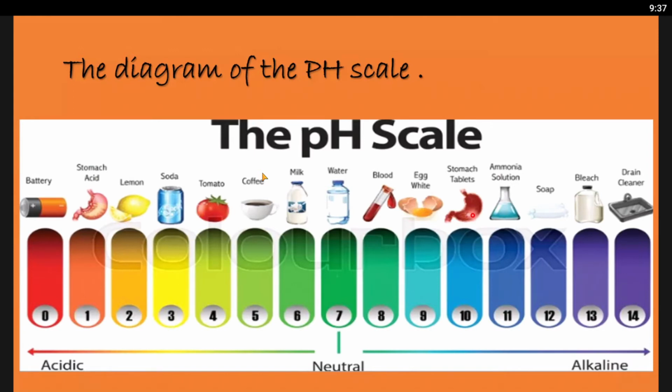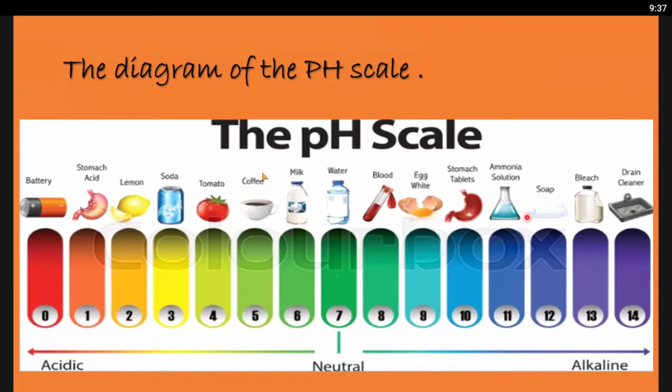Phenolphthalein or methyl orange are artificial indicators. Only with an artificial indicator can we compare whether something is acidic or basic. Even if we compare with natural indicators, all are neutral.